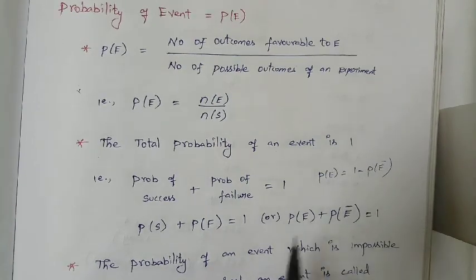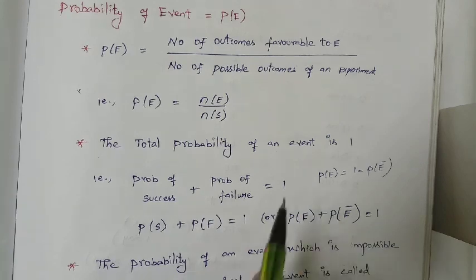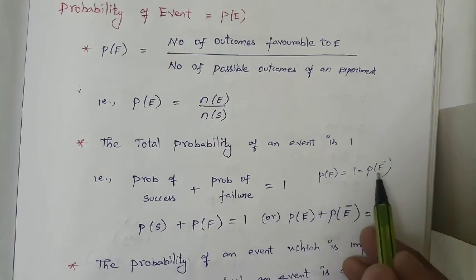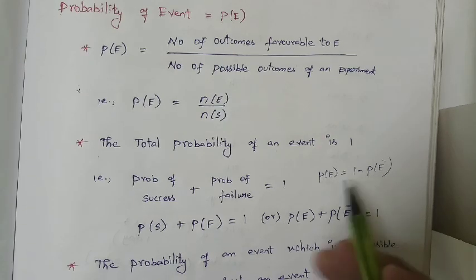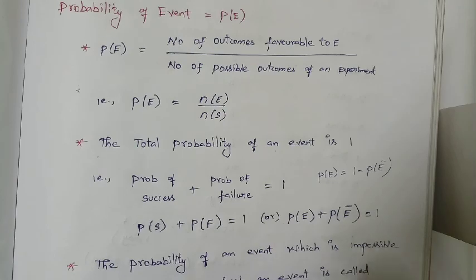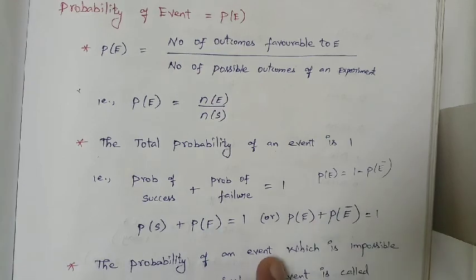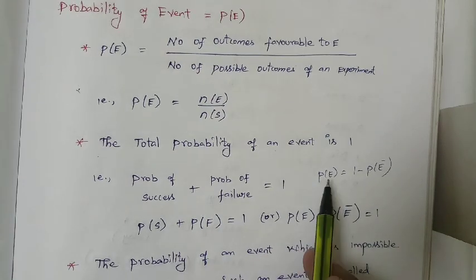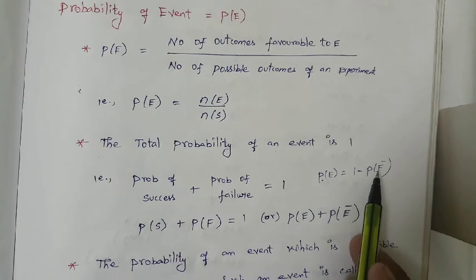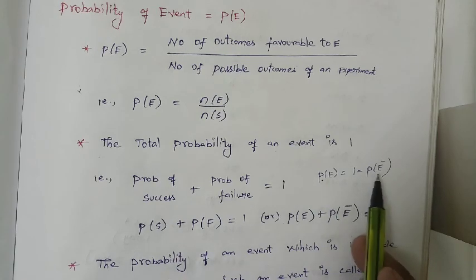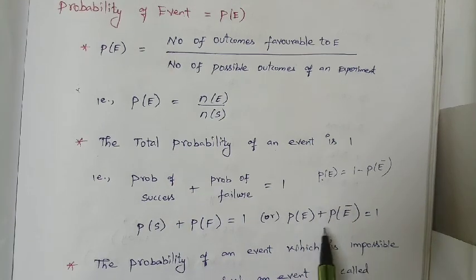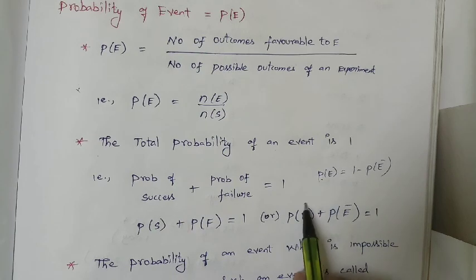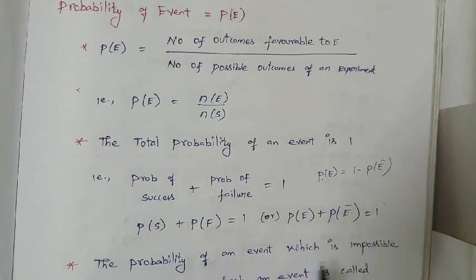If you know the value of P of E and are asked to find P of E bar, that is the probability of failure, substitute in the equation and bring it to the RHS, and we will get the remaining term. Suppose we know the probability of an event and are asked to find the probability of its complement. Probability of E bar is asked, so we keep P of E bar on the LHS and take P of E to the RHS. So it is 1 minus P of E.